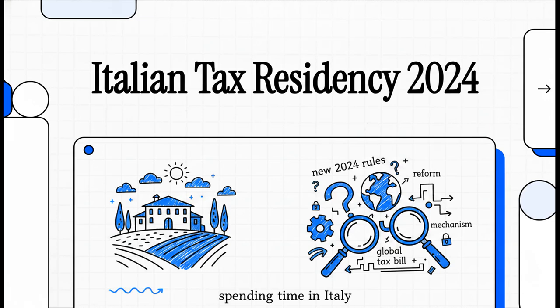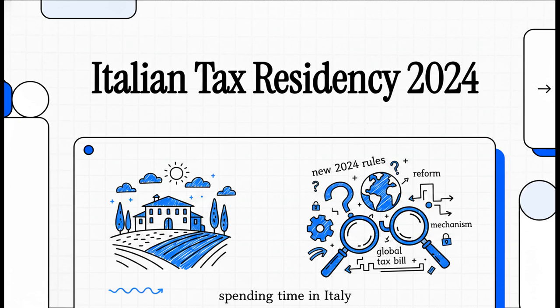Picture this. You've been dreaming of an extended Italian vacation, right? Or maybe you're even thinking about taking your laptop and setting up a remote work life right from a villa in Tuscany. I mean, it sounds absolutely idyllic. But could that extended stay accidentally trigger a massive global tax bill?